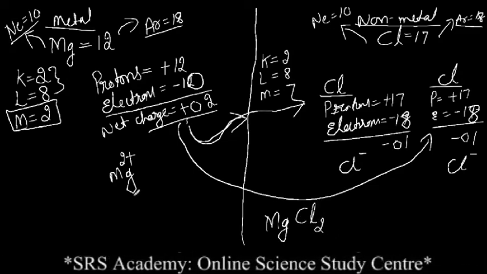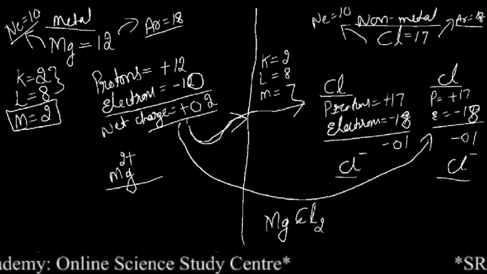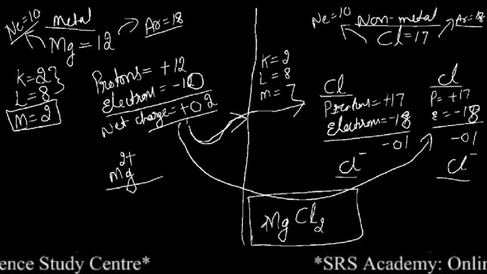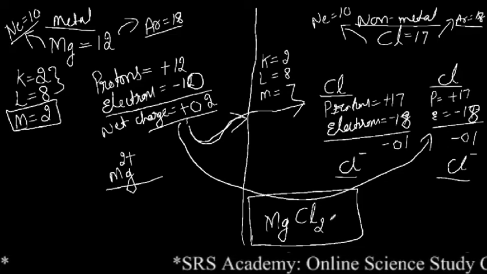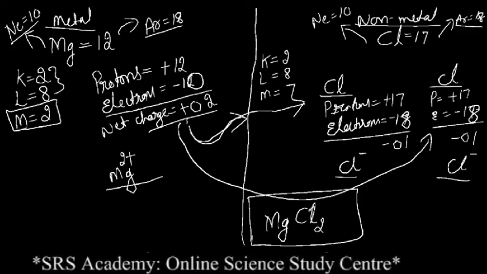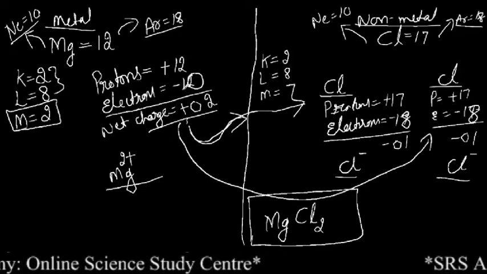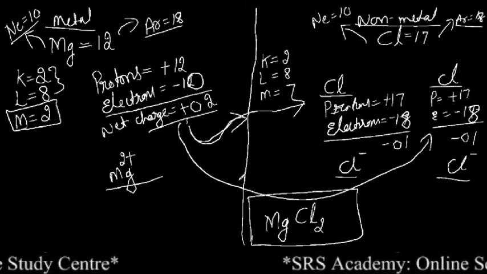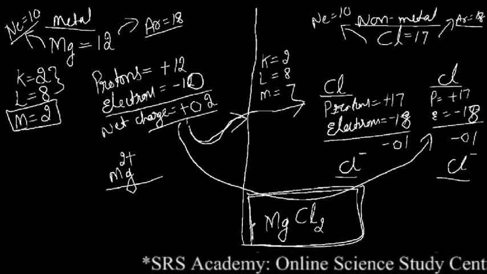You know why? Because one magnesium is bonded with how many chlorine? 2 chlorine. So this is the magnesium chloride formula. And this magnesium chloride is an example of an ionic compound. Why? Because this compound is formed by an ionic bond. Now, what do you mean by ionic bond? The bond which is formed by the transfer of electrons from one atom to another atom. So these kinds of bonds are called ionic bonds, and the compounds which are formed by ionic bonds are called ionic compounds.